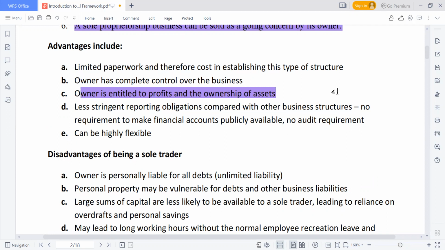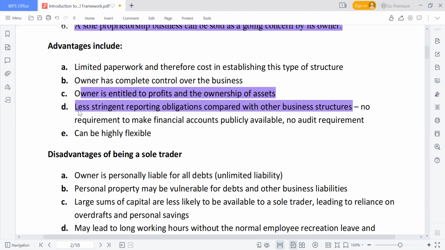Less scrutiny and reporting obligation compared to other business structures. Less scrutiny in terms of the government, who are usually very hard on other forms of business organization. The Federal Inland Revenue is not really running after these ones, saying come and pay your tax.